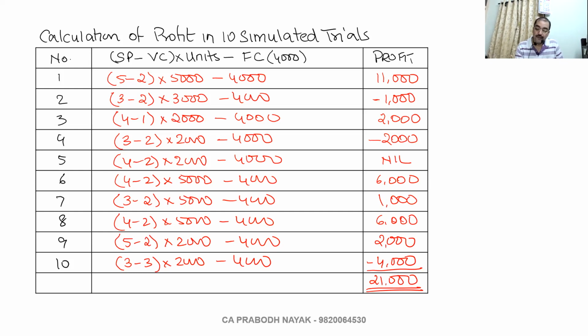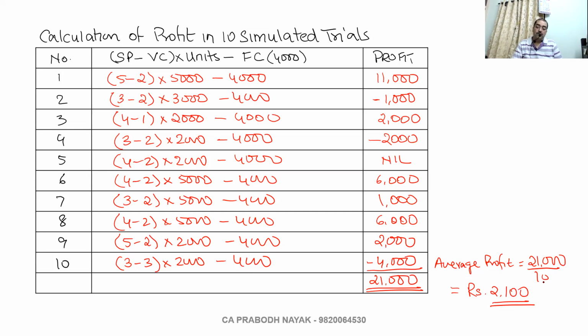So average profit: 21,000 divided by 10 is 2,100.